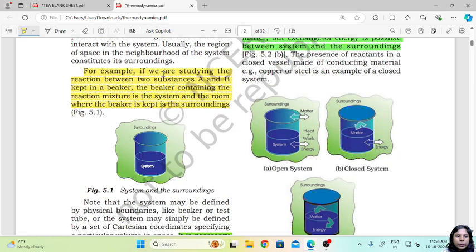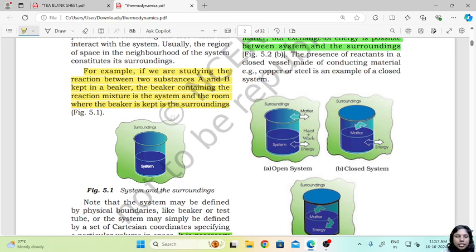Now for example, say we are studying the reaction between two substances A and B kept in a beaker. Now the beaker containing the reaction mixture is the system, and the room where the beaker is kept is the surrounding. So like that, if you have a reaction mixture, say A and B in a beaker, that becomes the system. That is where our observation relies, right? We are going to see what happens in the beaker, and the place or the room where it is placed,